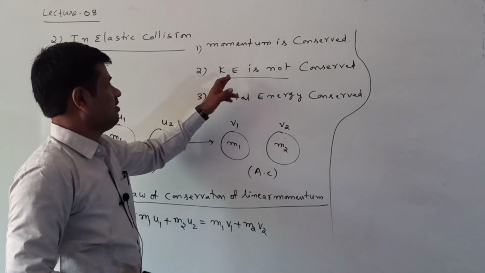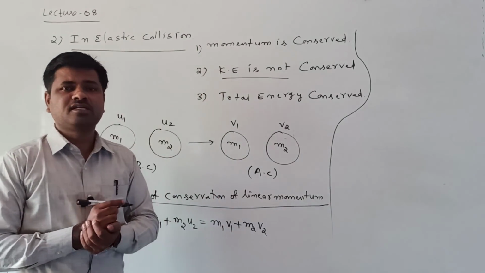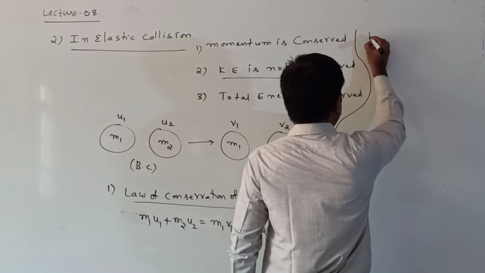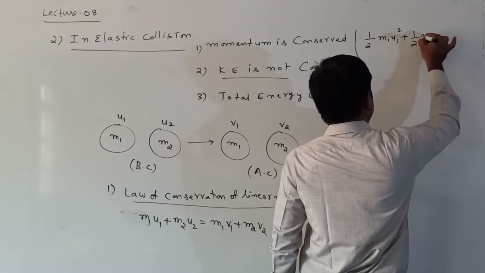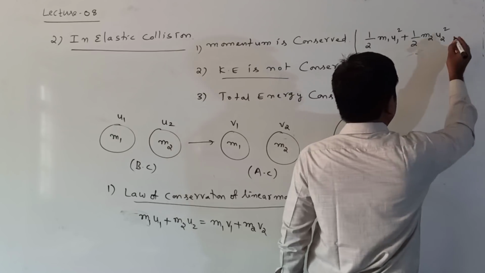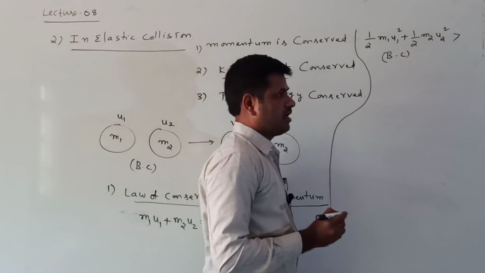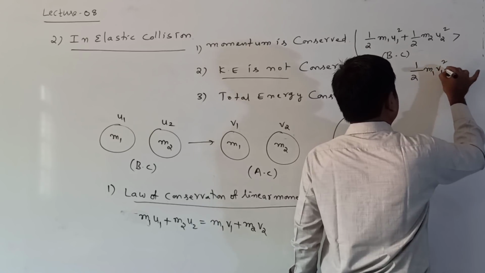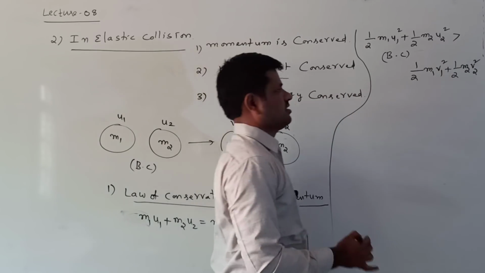But it cannot follow the law of conservation of kinetic energy. Means kinetic energy is not conserved. What does this mean?